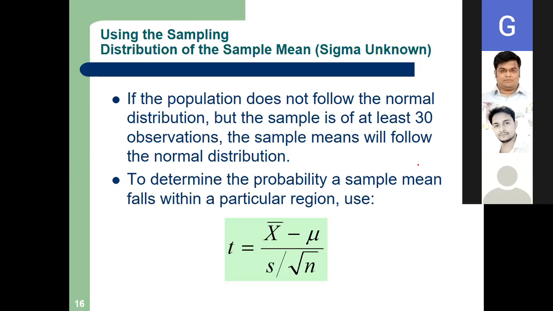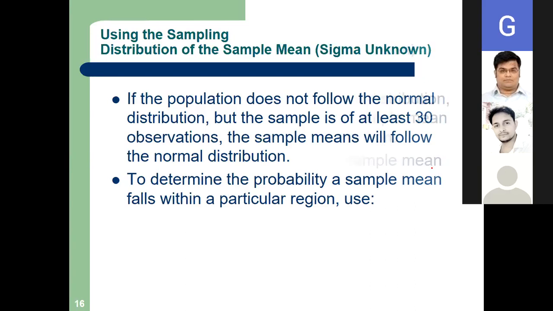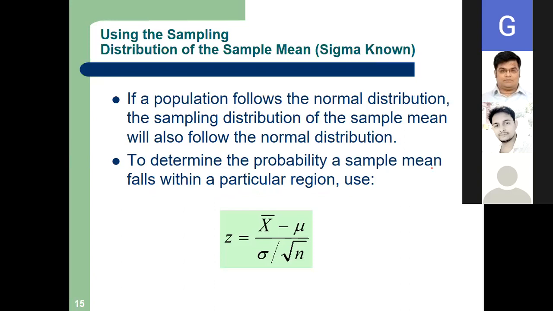So two formulas are there. Please write down the formula. Number one, sigma by root n.